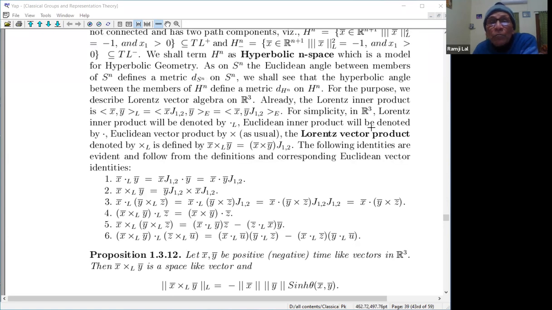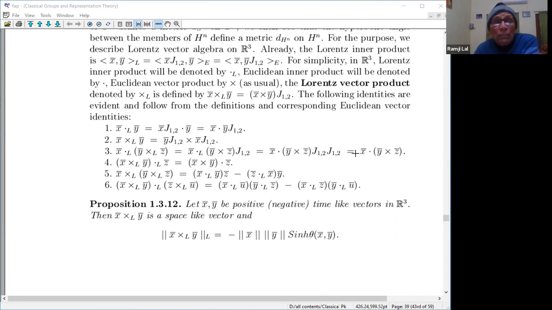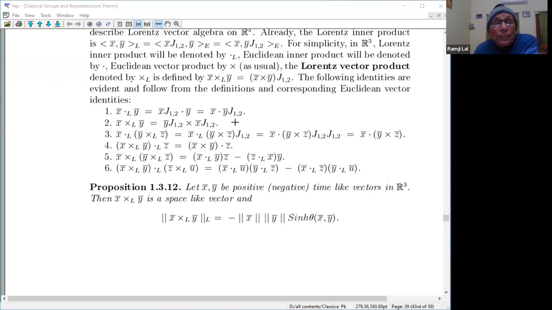So the Euclidean inner product will be denoted by dot. Euclidean vector product class, as usual. The Lorentz vector product we also describe here, and the Lorentz vector product is just you take the usual vector product and just reflect it about the x1 equal to 0. So that is the Lorentz vector product. This I'm taking to be the Lorentz vector product, and then you can see the following identities.